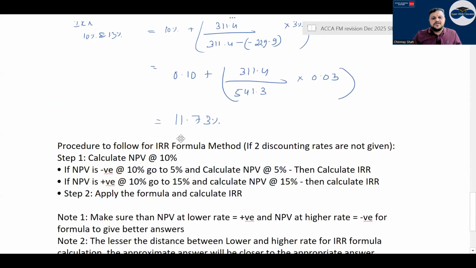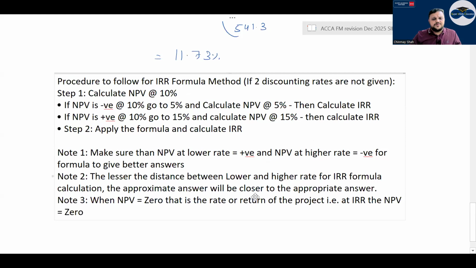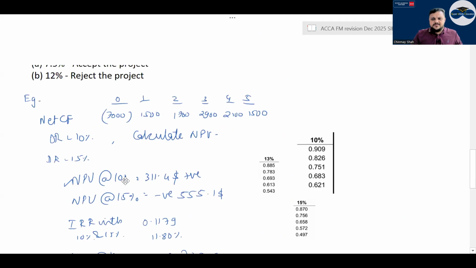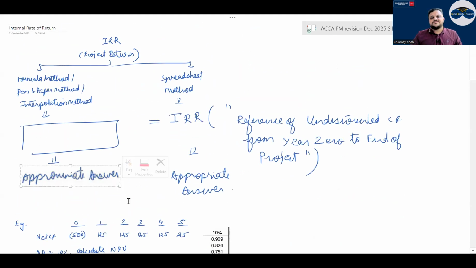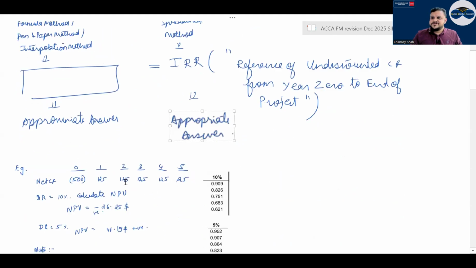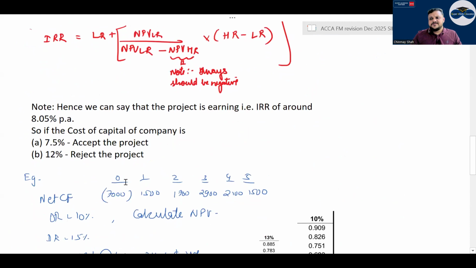Have a look. If you want, you can solve a lot of questions. There is a note also written. So what is the note? Make sure that NPV at lower rate is positive and NPV at higher rate is negative, which gives you a better answer, correct? And the lesser the distance between lower and higher rate of IRR, the more approximate the answer. Because this is called an approximate answer, the formula method. But when it is a spreadsheet method, it is more appropriate.